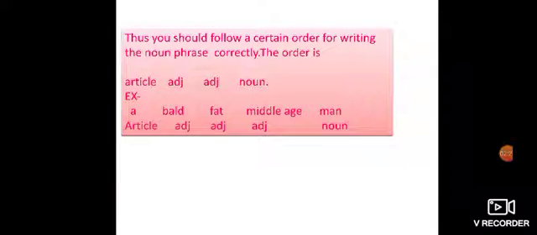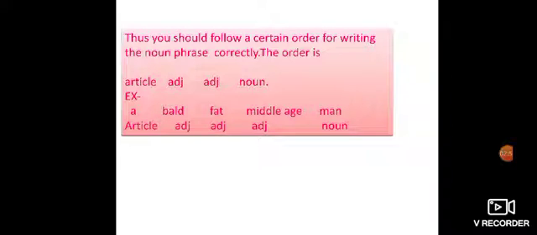Yes, there is a certain order for writing the noun phrase correctly. The order is article, adjective, noun. When you are writing a noun phrase, you have to follow this order so that you write the sentence correctly. Look at the example. A bald, fat, middle-aged man. In this phrase, a is an article, bald is an adjective, fat is also an adjective, middle-aged is also an adjective, whereas man is a noun.